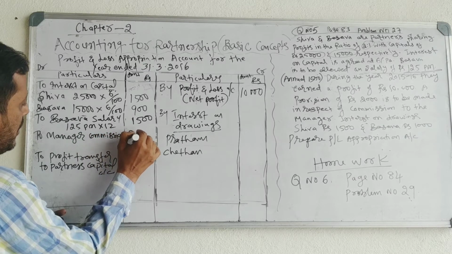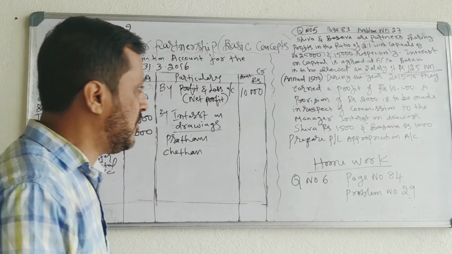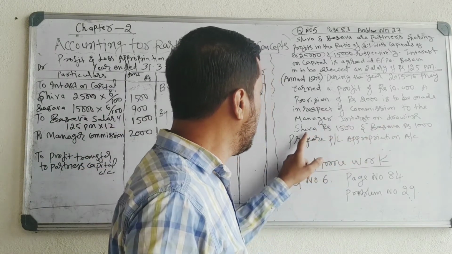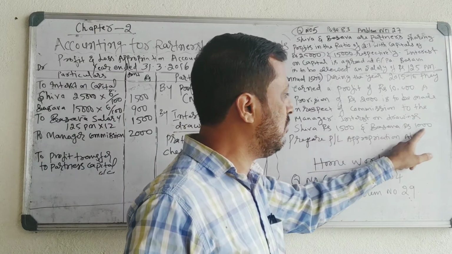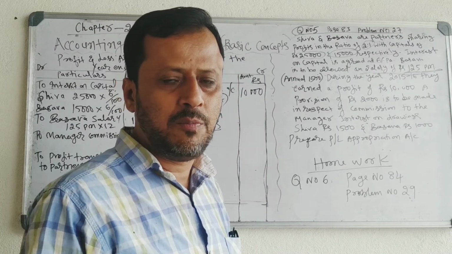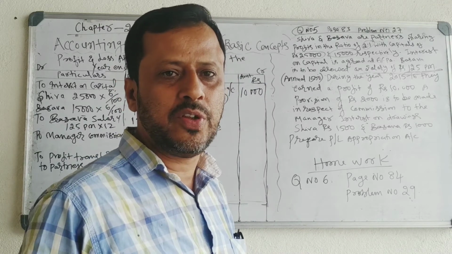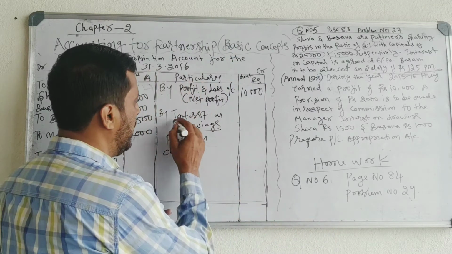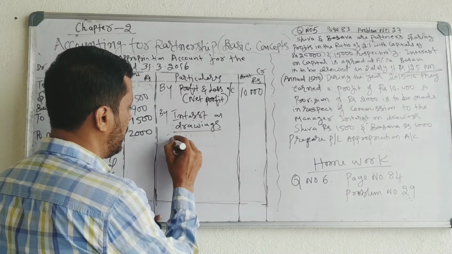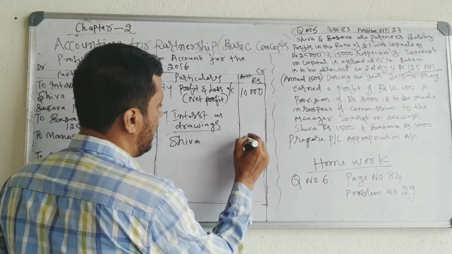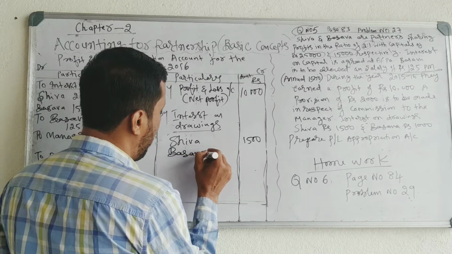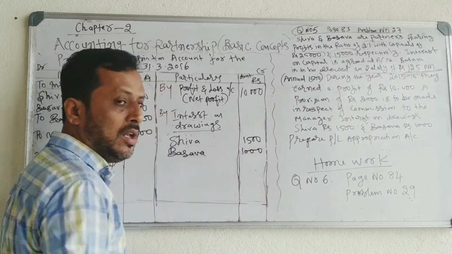How much? 2,000 rupees is the manager commission. Okay. Next. Interest on drawings, Shiva 1,500, Baswa 1,000. Interest on drawings received by the partnership firm from partners is an income to the business, recorded on the credit side. By interest on drawings, Shiva 1,500, Baswa 1,000. They have recorded all the entries.